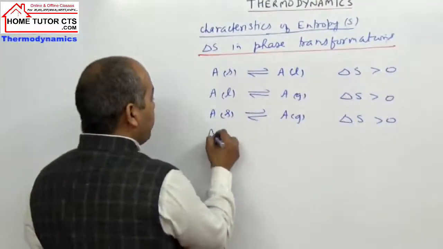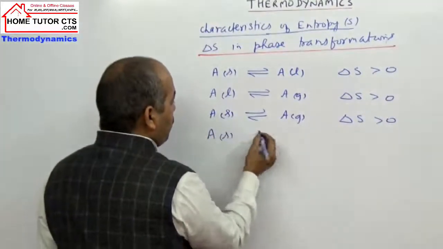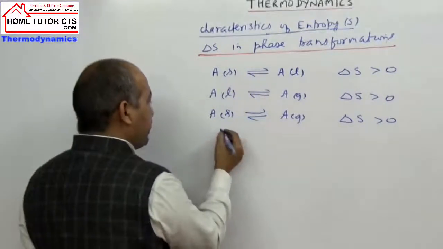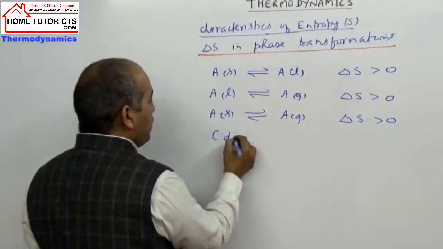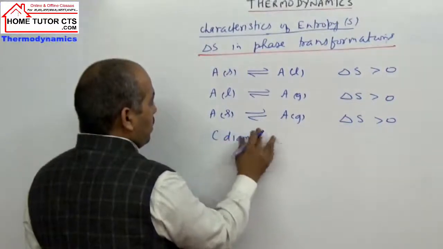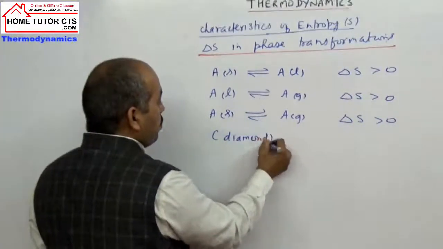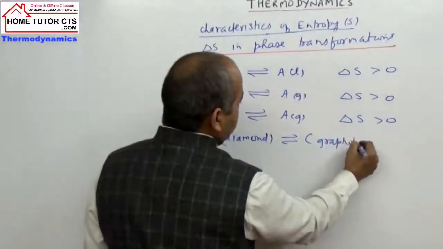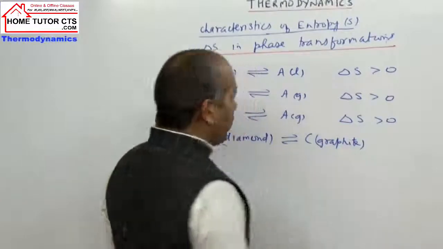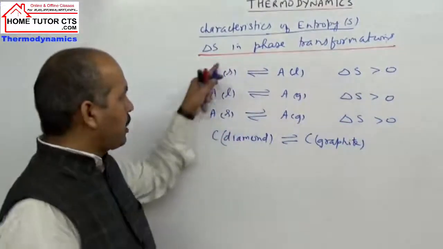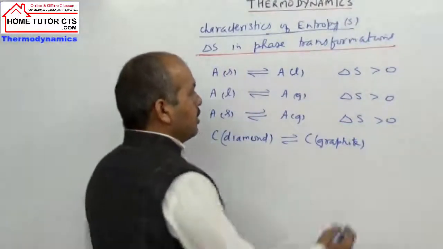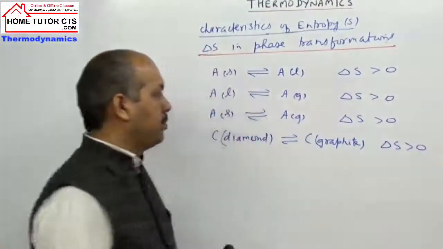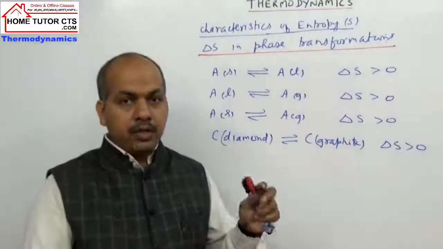One more example, we can take allotropes. If I take carbon diamond converting to carbon graphite, it is also a transition. So in this case, what is the delta S sign? Again positive. कैसे? In diamond, there is no free electron.